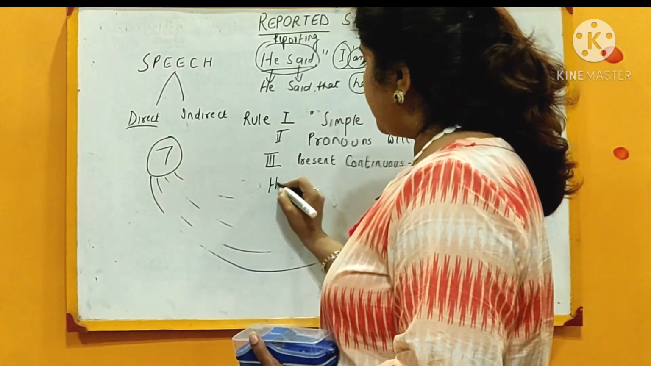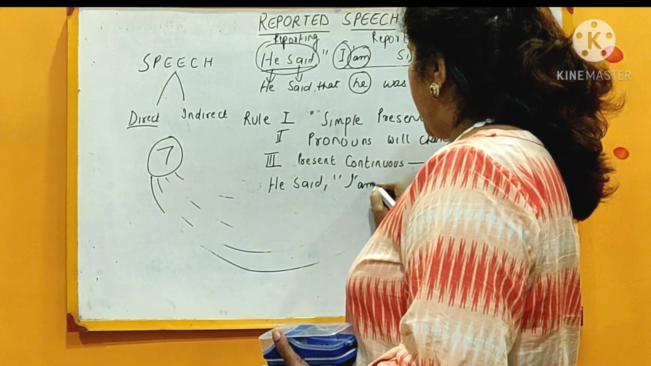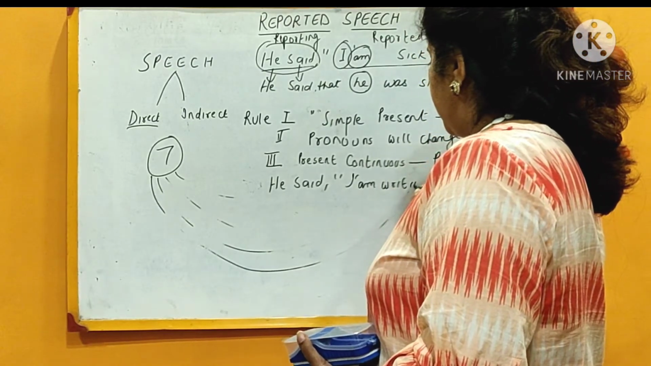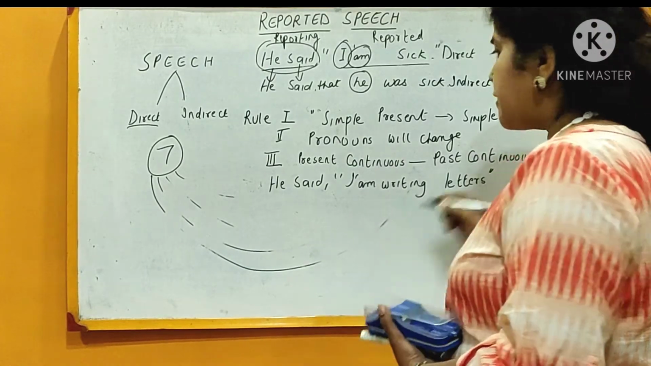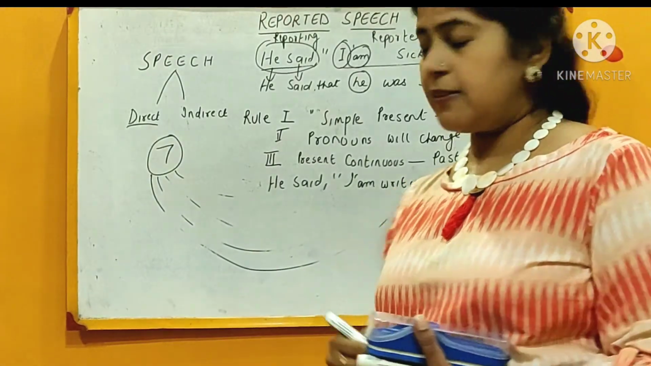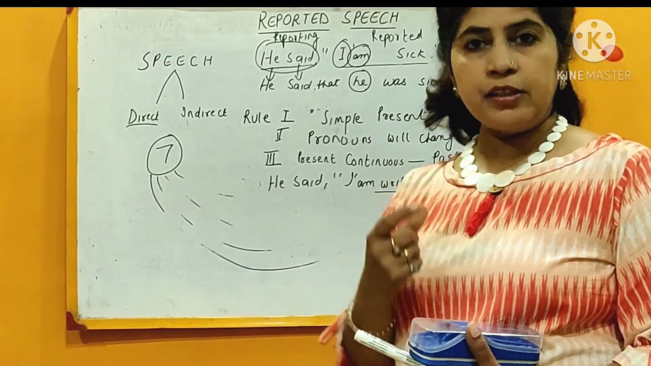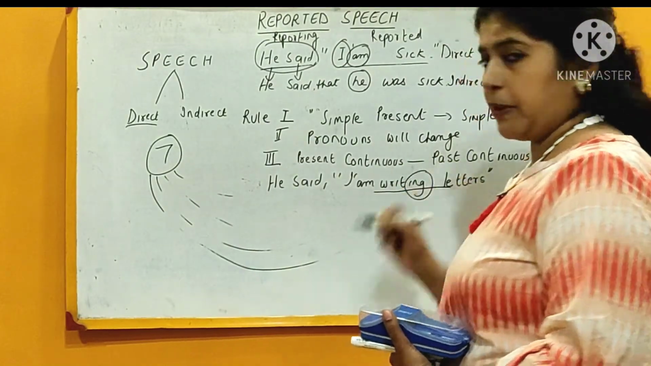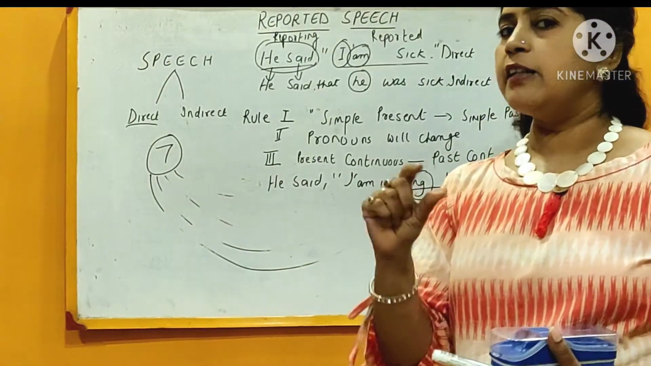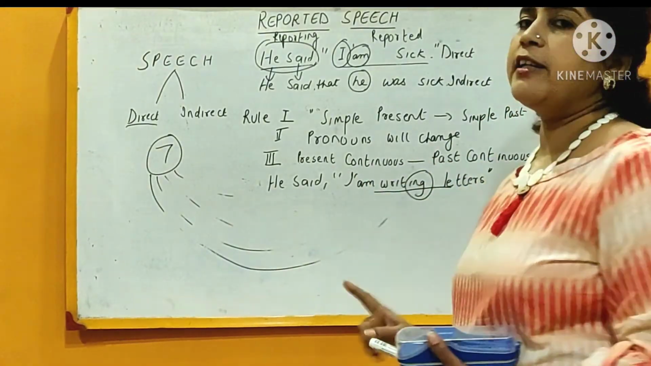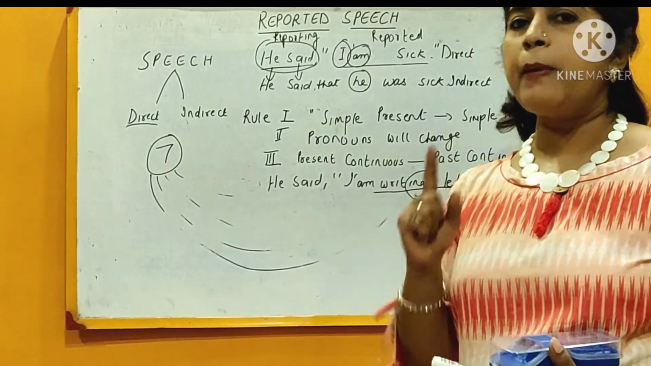Okay? I am writing one sentence over here. He said, "I am writing letters." Okay? So which part of the sentence is signifying that it is a present continuous tense? "I am writing letters." Because when there is something in the continuous form, this "ing" will be there. Because "ing" is signifying that the particular sentence is in the continuous form. So "I am writing letters" is present continuous, and this present continuous will change to past continuous.